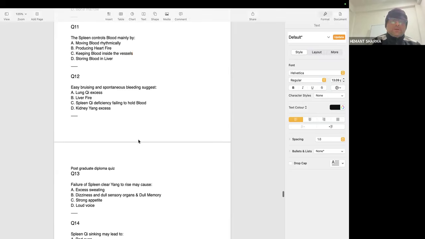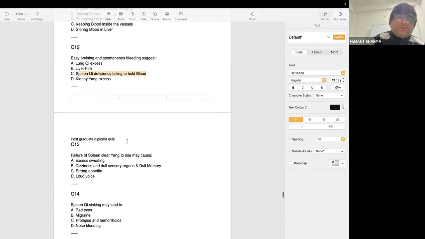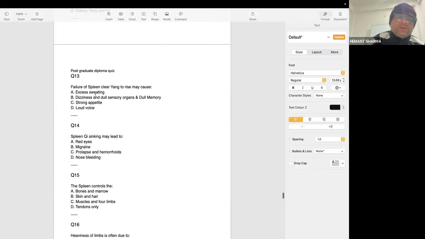Question number 12. Easy bruising and spontaneous bleeding suggest spleen Qi deficiency failing to hold blood. Spleen Qi deficiency is failing to hold the blood. Question number 13. Failure of spleen clear yang to rise may cause dizziness, dull sensory organs and dull memory. So the spleen is not able to send the clear yang upward.